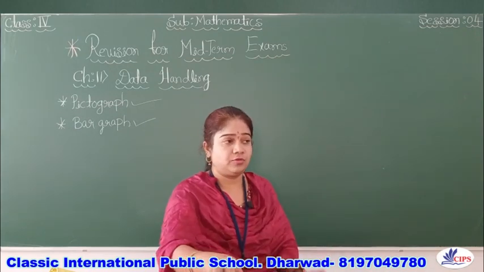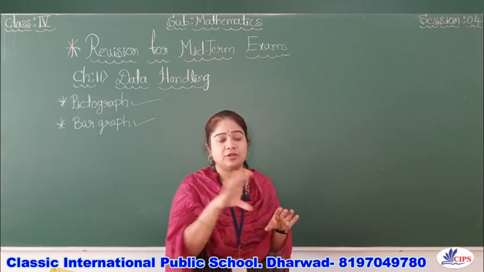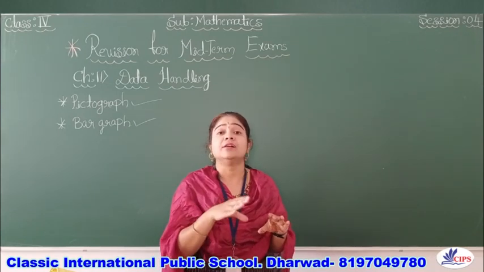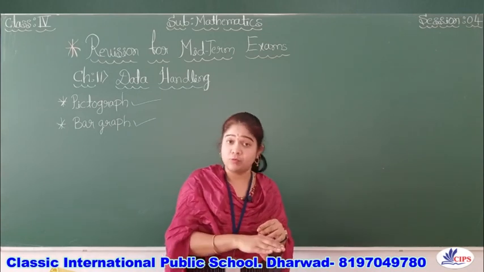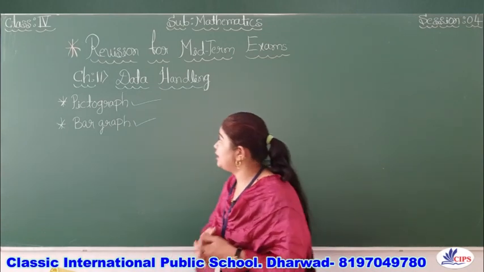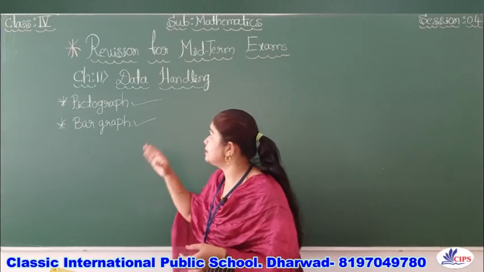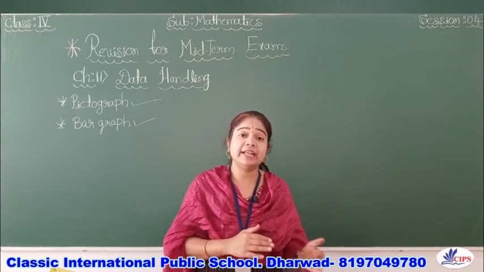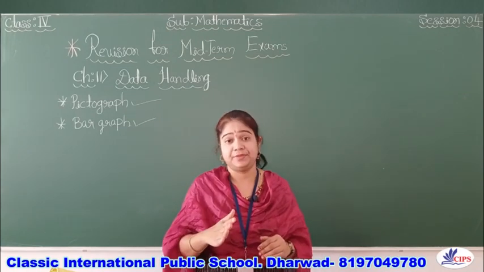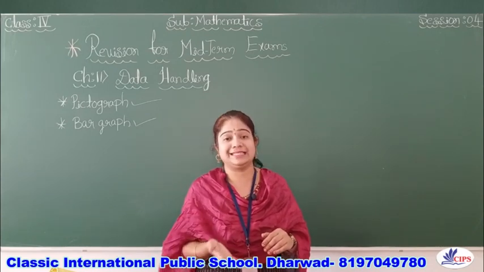Now you have the idea which terminologies you should remember and which topics and subtopics you should concentrate on more. Definitely you are going to get 4 or 5 marks under the pictograph or bar graph. It is really important and very easy, like pocket money, pocket marks.